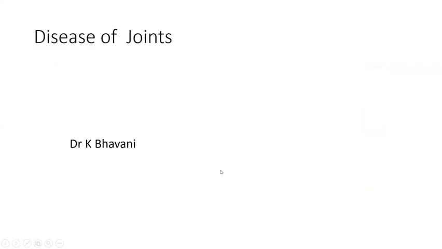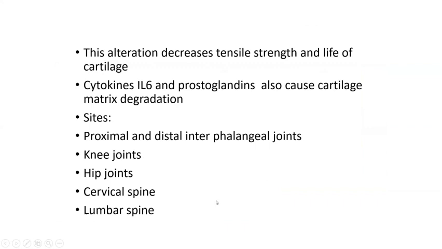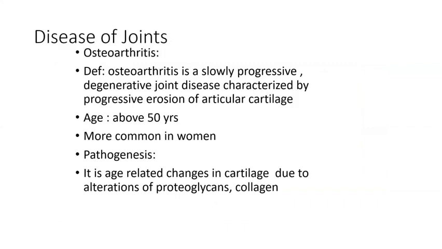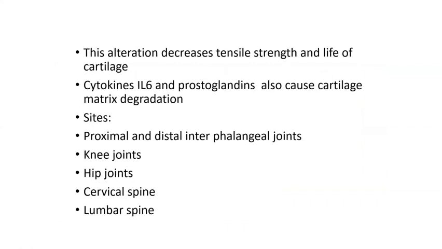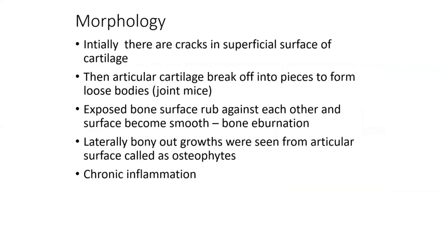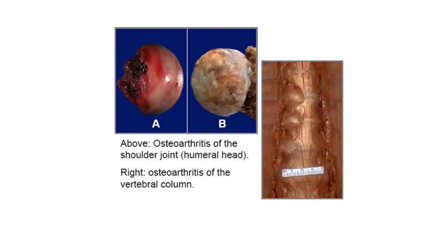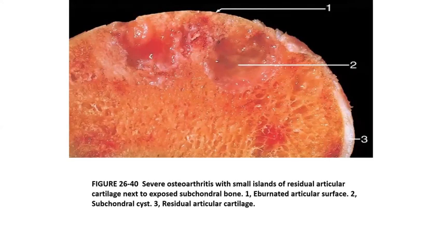nucleus will be elongated. Then comes the disease of joints, osteoarthritis, a slow progressive disease, usually occurring above 50 years of age, and inflammatory mediators are the most common cause of cartilage matrix degradation. It commonly involves the larger joints, and morphologically they present with articular loose bodies, then bony eburnation, then a lot of inflammation and osteophyte formation. Okay, so this is about osteoarthritis. It can have secondary infections.